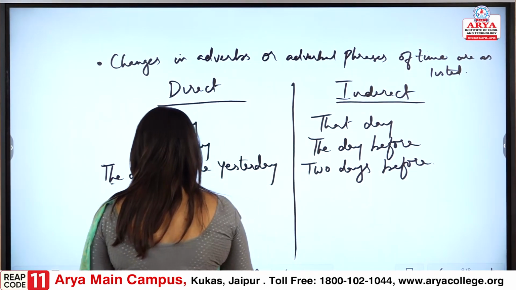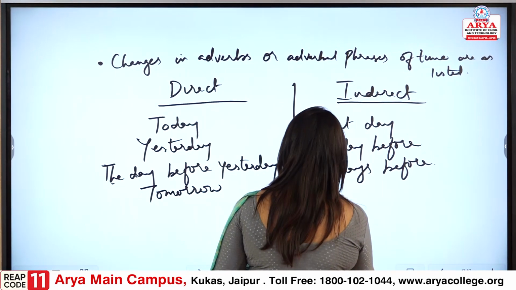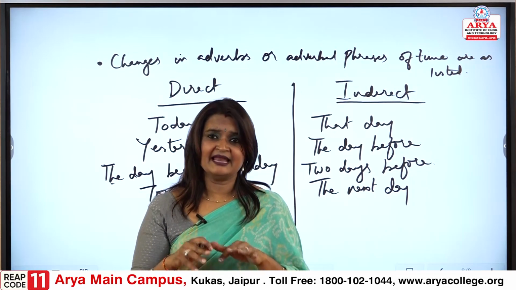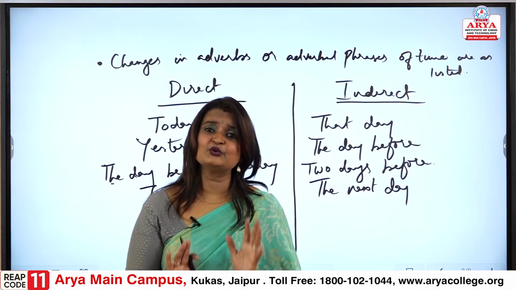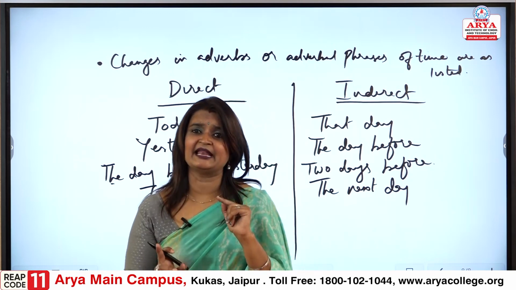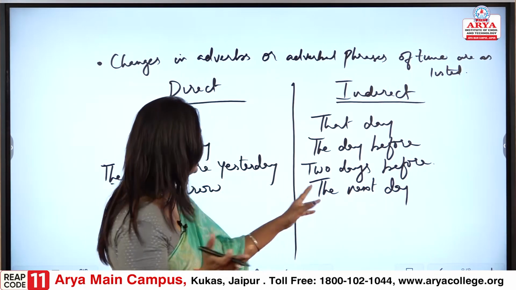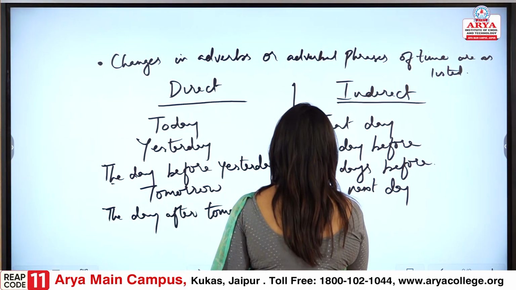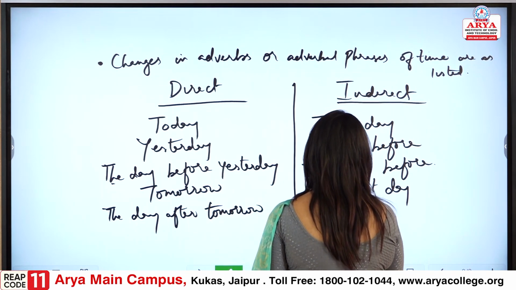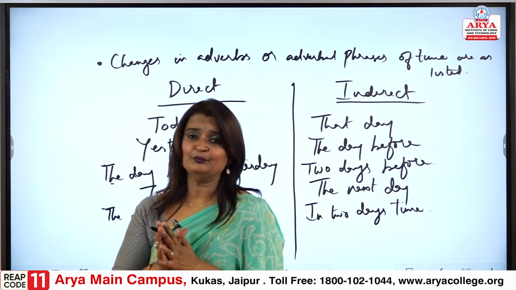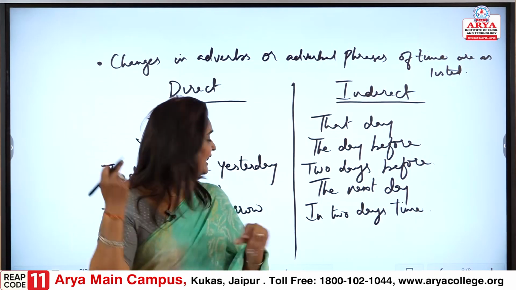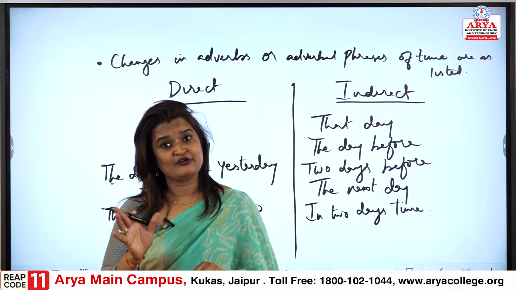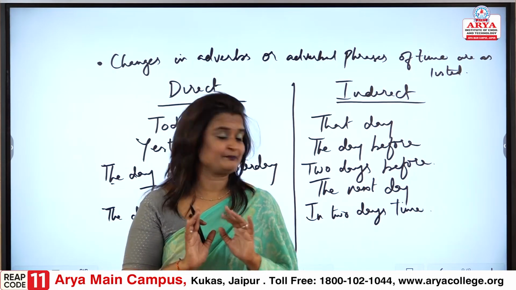Next, tomorrow becomes the next day. So, tomorrow is naturally the next day to today. We would use it this way when it is changed to indirect. The day after tomorrow, we would say as in two days time. The day after tomorrow would again become in two days time, because we are counting today and tomorrow. So, it becomes in two days time.